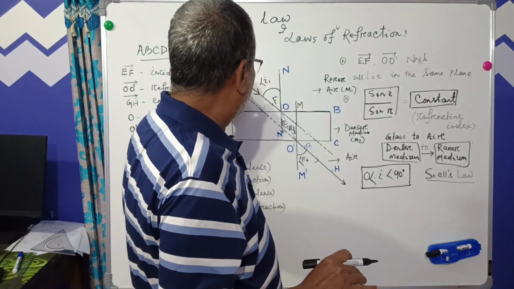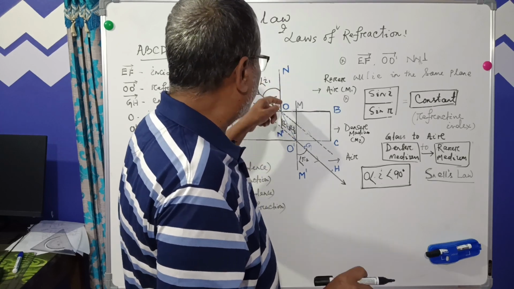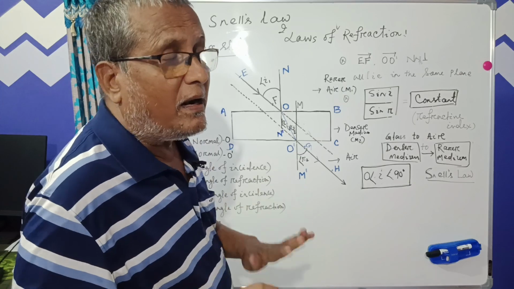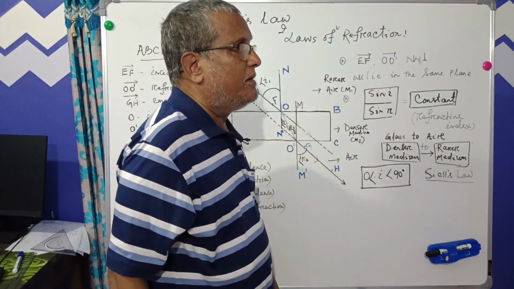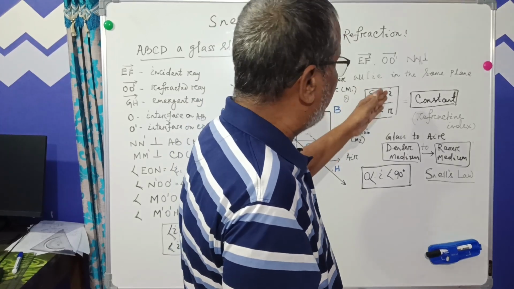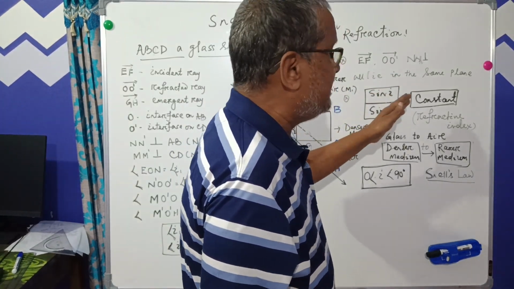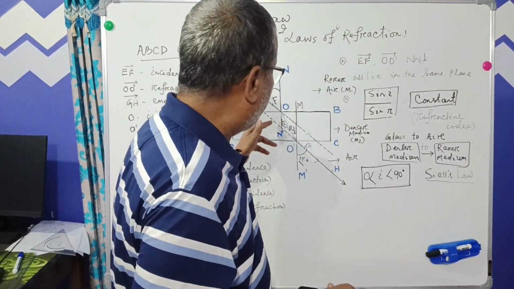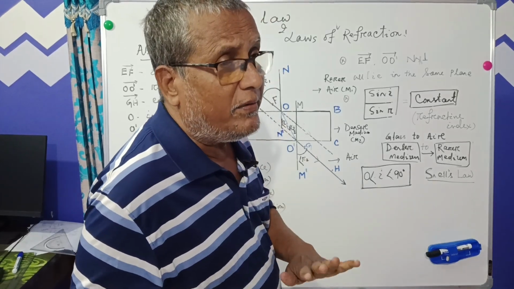First one is the incident ray, the refracted ray, and the normal drawn to the point of interface all lie in the same plane. Second, the ratio of sin I and sin R is a constant for a given pair of media and a given color of light.